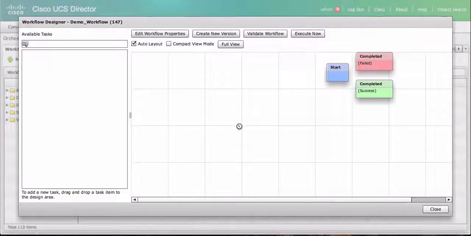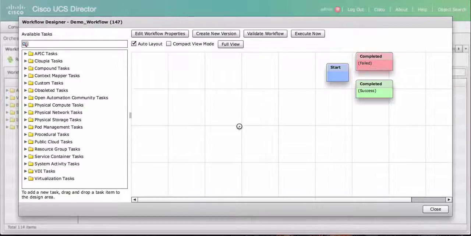And this will open up my workflow into the workflow designer window. Now in Cisco UCS Director, you can create all of these different workflows inside this workflow designer by choosing the tasks that you want to use and dragging them across into the designer and connecting them together.